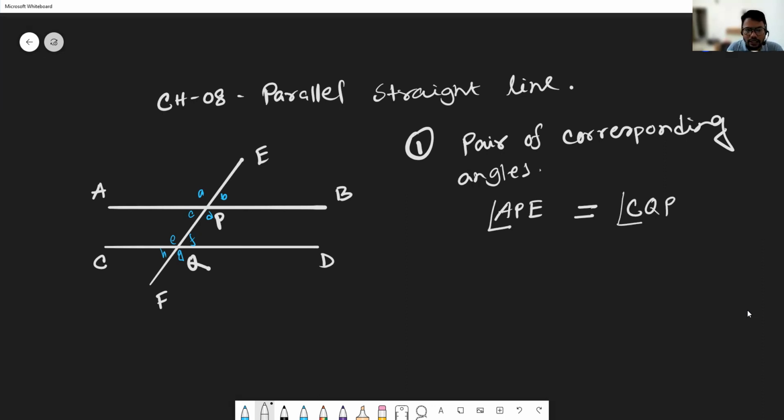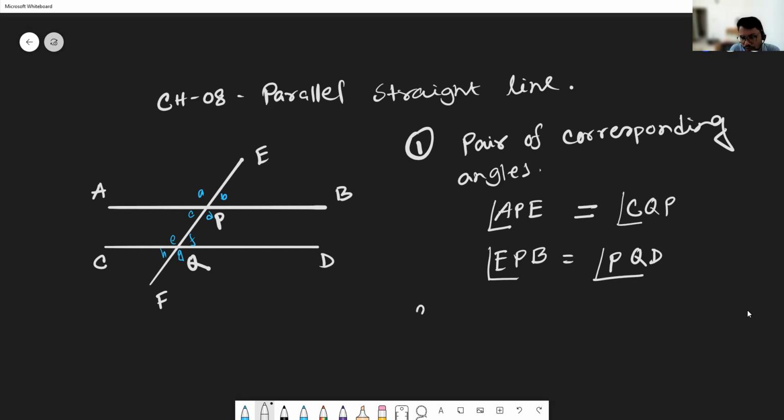This is another angle we can identify: EPB angle is the corresponding angle of PQD angle. There are more corresponding angles. In total there are 8 sets of corresponding angles, and we have shown only 2 sets here. So now I think the pair of corresponding angles is okay.